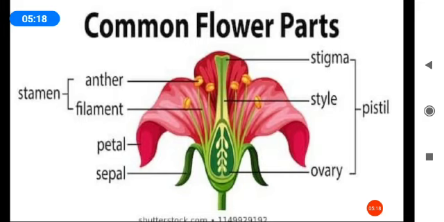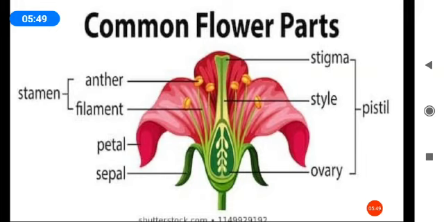Before understanding reproduction, we must know the common floral parts. There are four parts in the flower: sepal, petal, stamen and pistil. The sepal is green in color. The petal is the bright colored part.